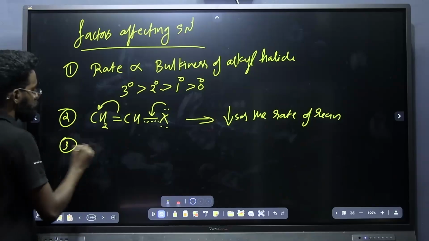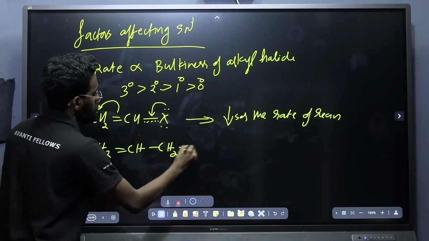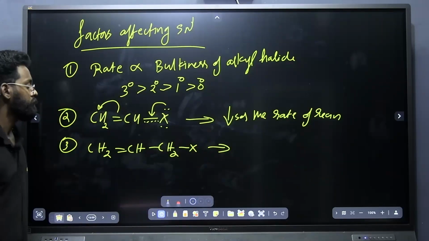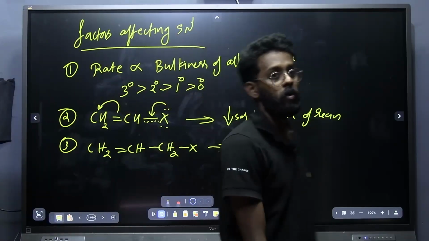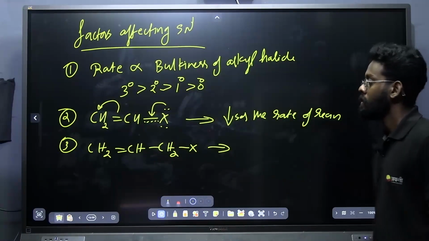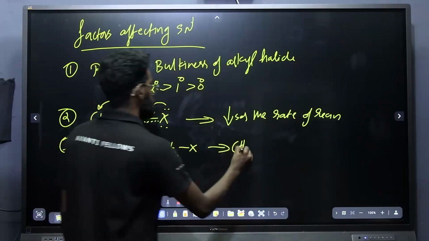Now the third one, CH2 double bond CH2X. In this case, tell me whether the rate will be higher or lower. Higher. Yes, very good. It will be higher. What is the reason?